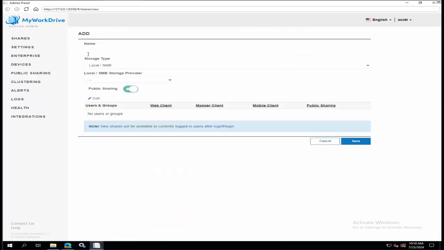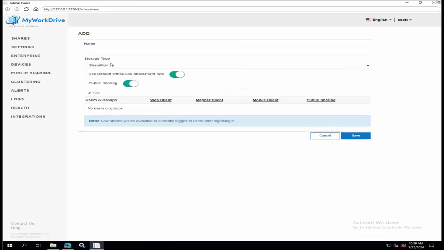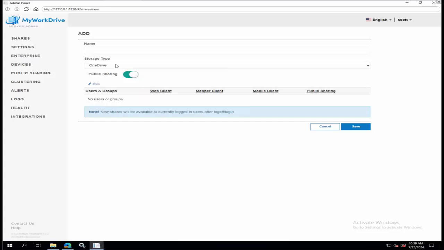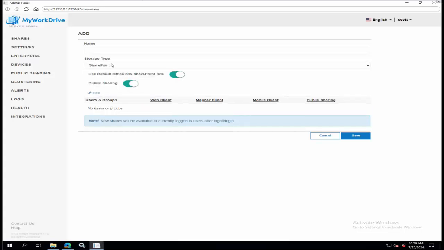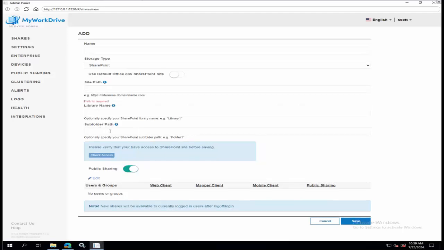So let's go ahead and go back over here and create a OneDrive. Okay, so OneDrive and SharePoint are here. I just wasn't looking in the right place. Again, creating them is exactly the same, except for OneDrive you don't have that granular permissions. And with SharePoint, just like we had in 6.4, you can choose to use your default SharePoint site, or you can disable that and you can define your site path and even a library or a subfolder within that. And of course, it'll prompt you to verify access before you do that.